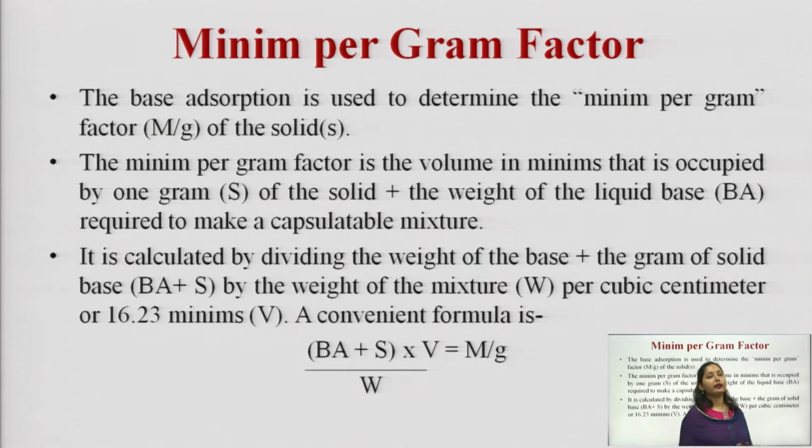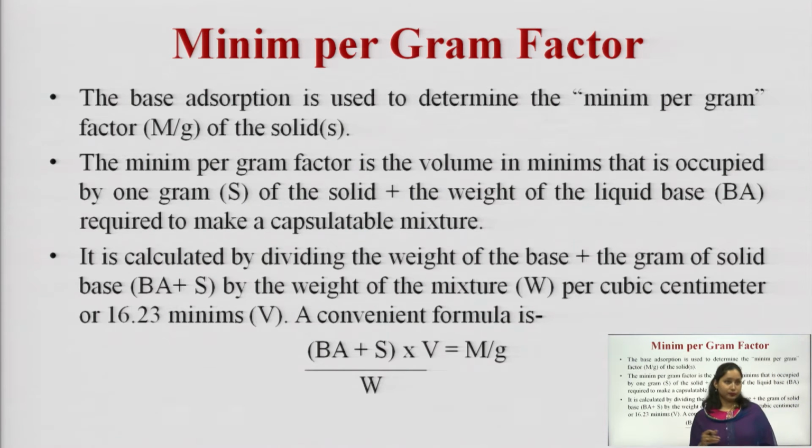Then another point is the Minim per gram factor. The Minim per gram factor is correlated with your base absorption. The base absorption is used to determine the Minim per gram factor, that is M by G of the solid. The Minim per gram factor is the volume in minims occupied by 1 gram of the solid plus the weight of the liquid base required to make a capsulable mixture. It is defined as the minimum quantity of the liquid base required to wet 1 gram of the solid.